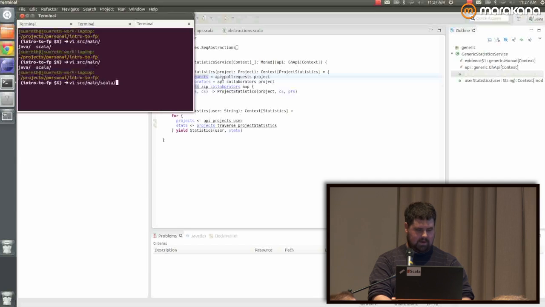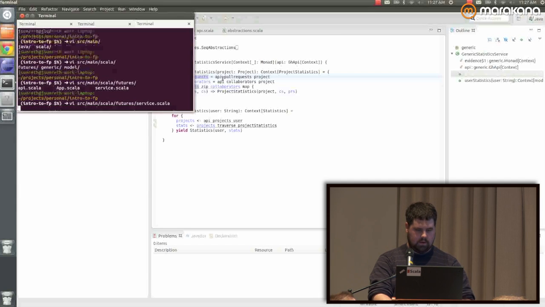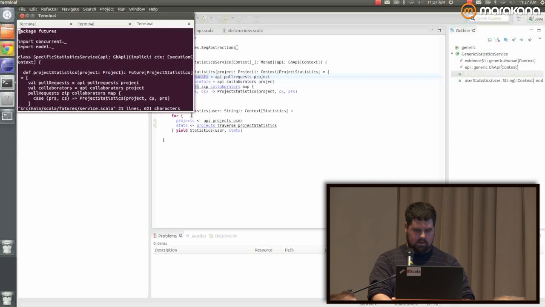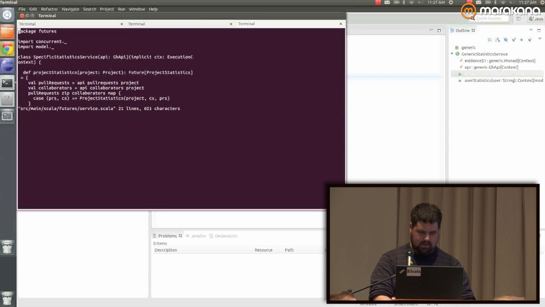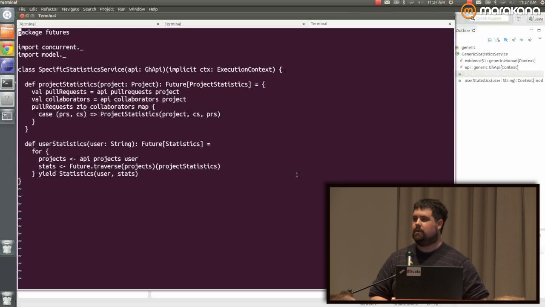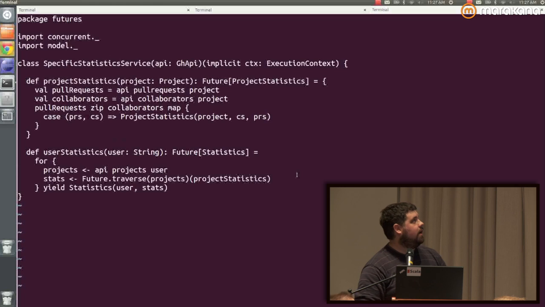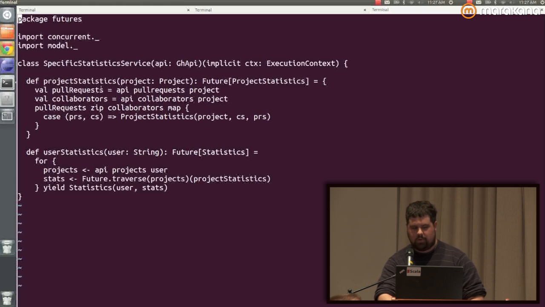Source main Scala. Let's look at the futures one. All right, we'll fix it in a sec. Okay. All right, is that readable? Bigger? Smaller? Okay. All right. So we want project statistics.